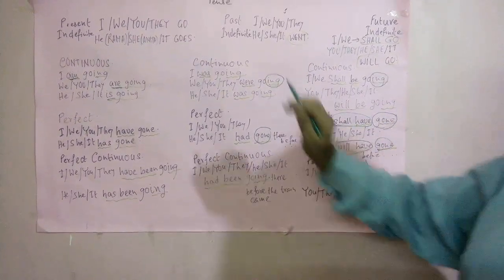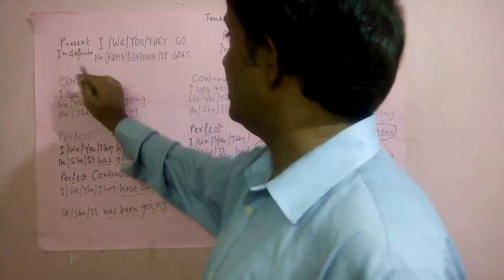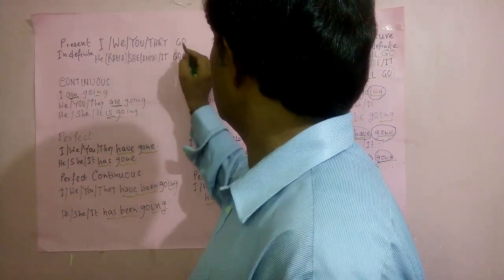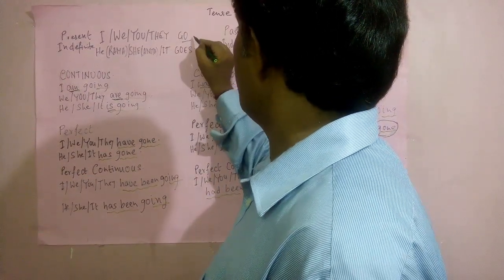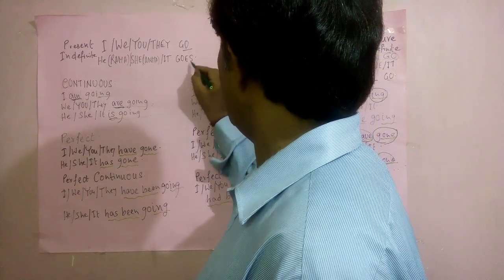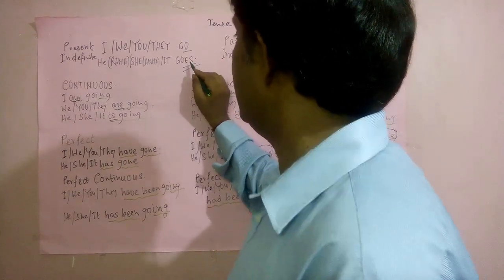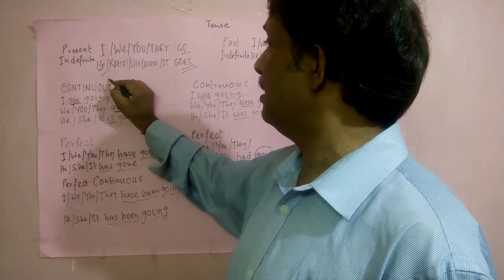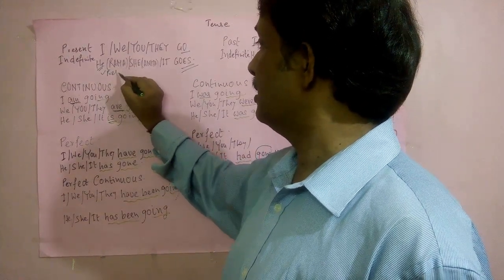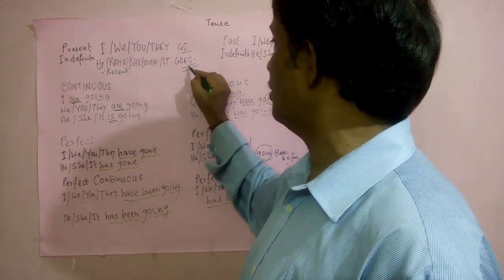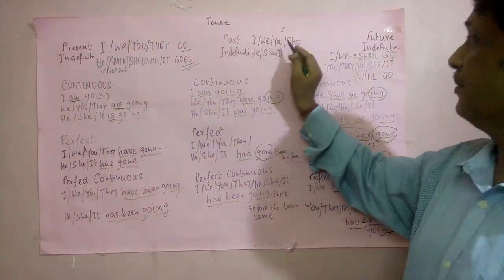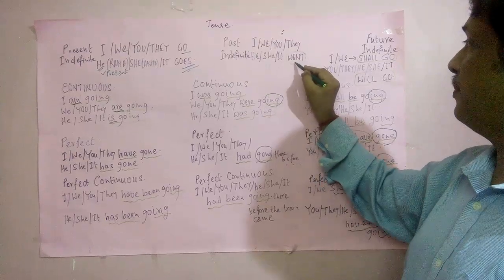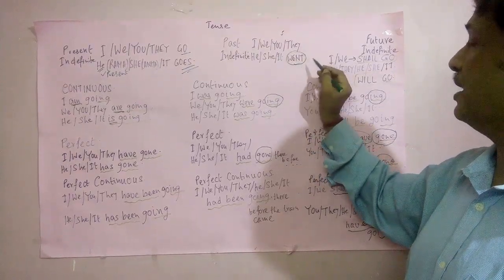This is the difference. And plain present indefinite, that is simple verb in present tense, and here s or es is added, that is third person singular number and present tense. Here past indefinite, simple past form of go, went.